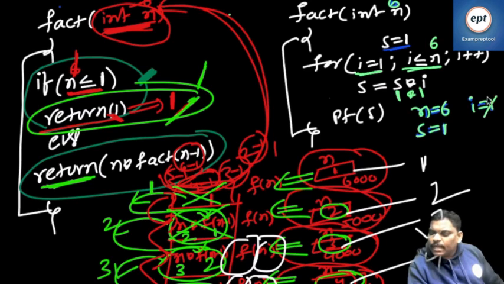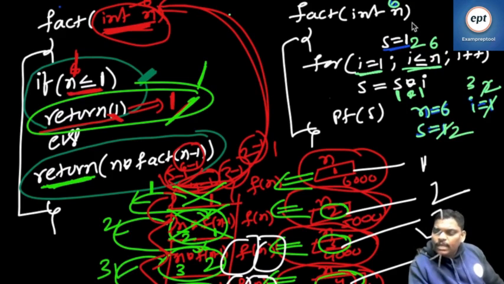Next one, I plus plus. I became 2. 2 less than or equal to 6. Condition true. Then S is equal to S into I. S is already 1. 1 into 2 is 2. Next one, I value becomes 3. 3 less than or equal to 6. Condition true. Again S is equal to S into I. 2 into 3, 6. S value 6.